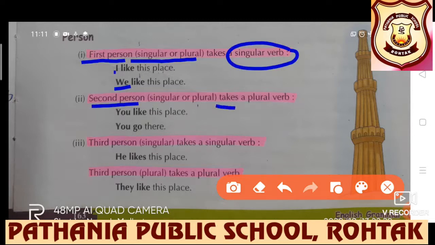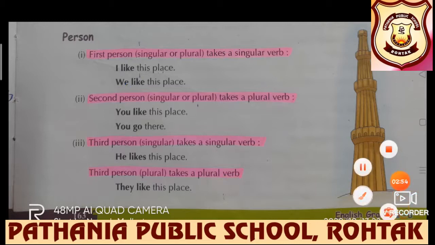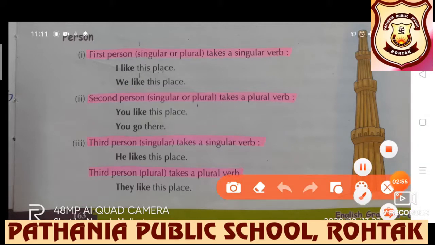Second person takes a plural verb. You like this place, you go there. Third person. I hope students that you all know about first, second and third person. First person I and we. Second person you. Third person he, she, it, they, or any name can be there.